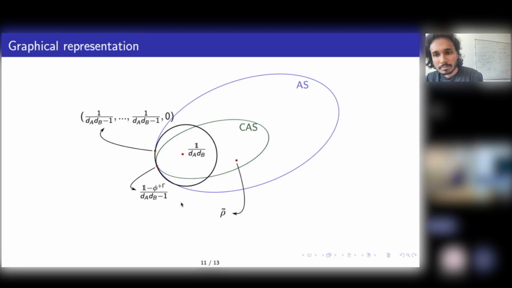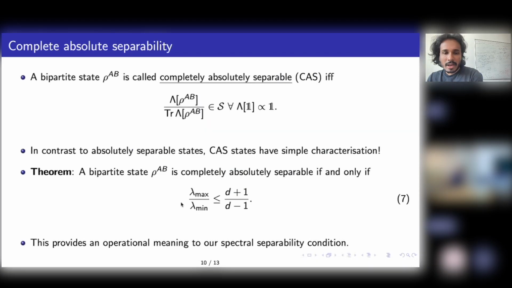Characterizing these extreme points, how difficult is it? We haven't looked at it for now, but I don't think it would be very difficult because it's just this condition. Any state which saturates this condition is an extreme point. You just calculate the lambda max and lambda min and take the ratio of it. If it saturates this condition, it has to be an extreme point. For this set, it's not so difficult because it just depends on the two extremal eigenvalues. Take the ratio, and you can check if it's an equality. It has to be an extremal point.